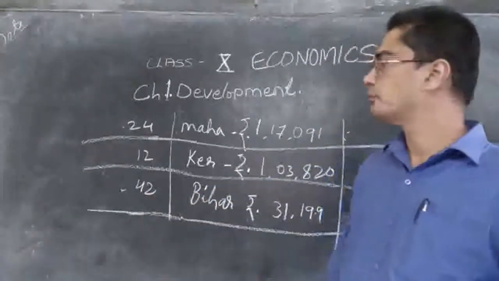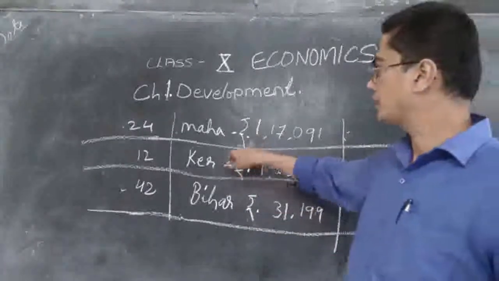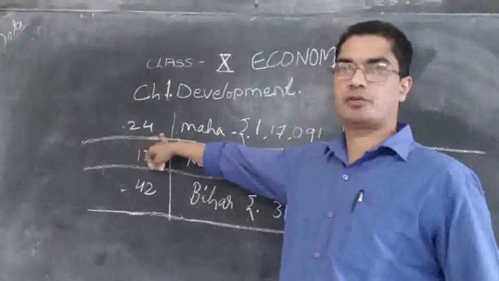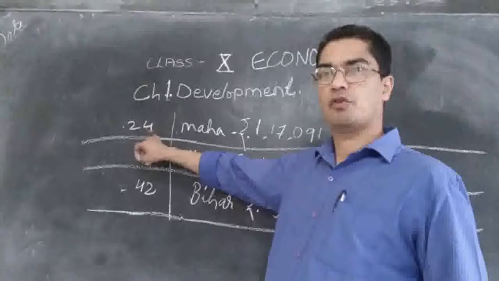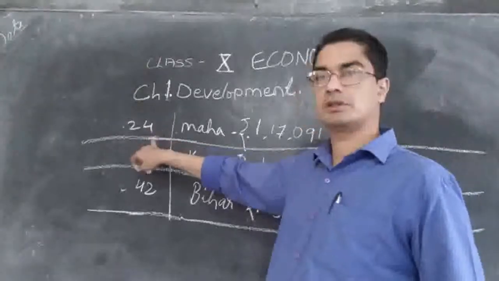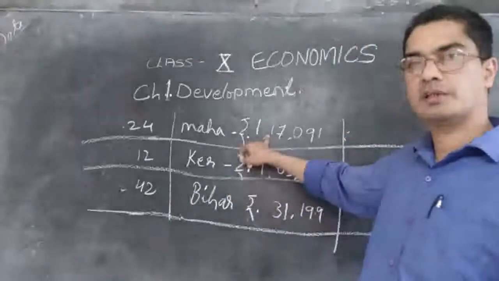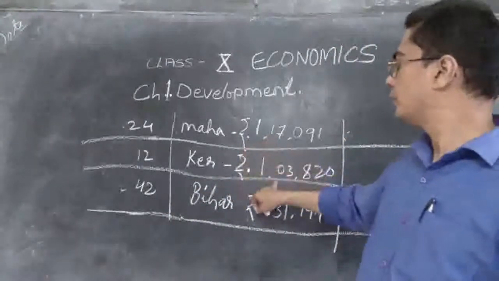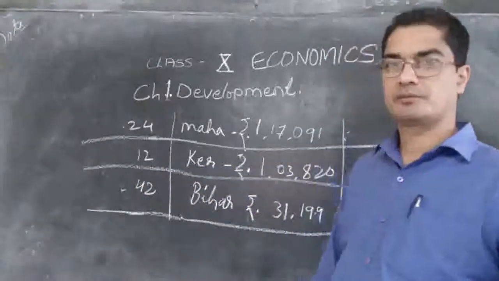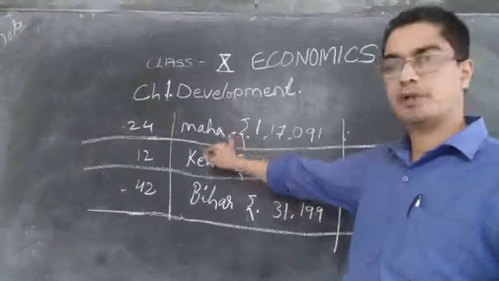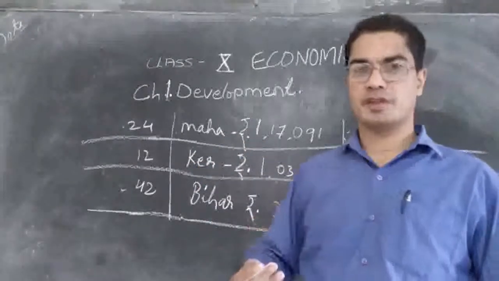That is so high. But here we can see Maharashtra is very rich, but 24 of them die in a year. Out of 1000 children, 24 children die. But Kerala is a little more poor in matters of income, but there only 12 children are dying. That means Maharashtra may be richer, money may be there in their pocket, but they are not making use of it.